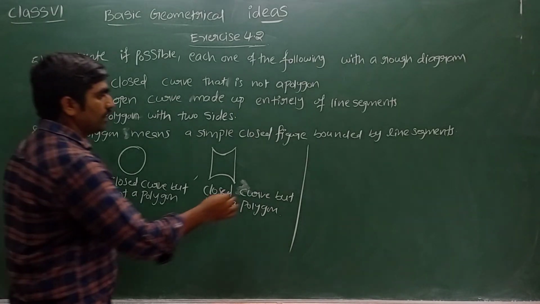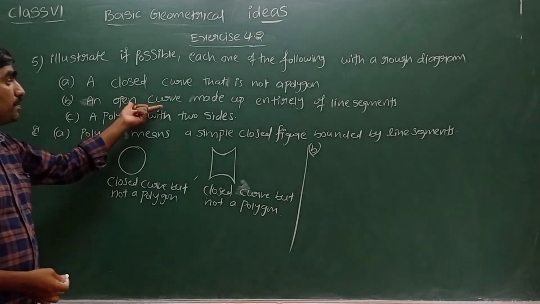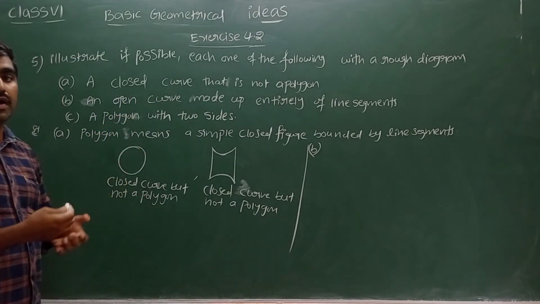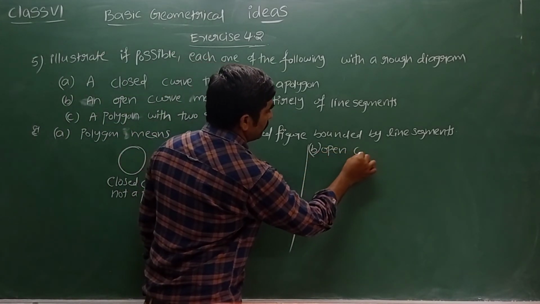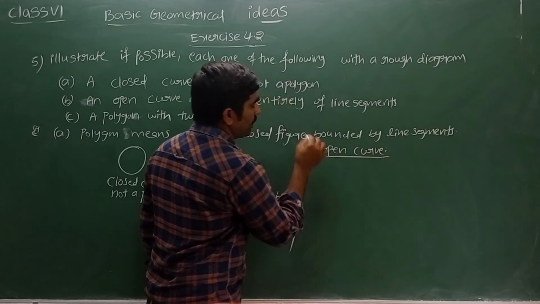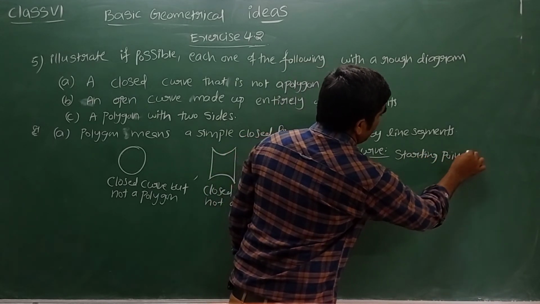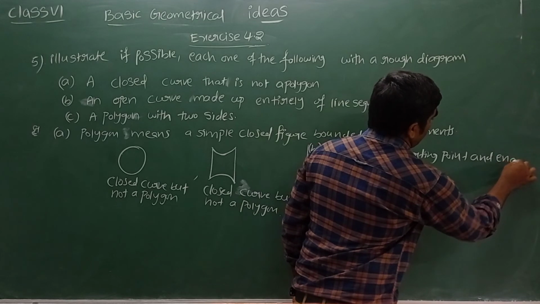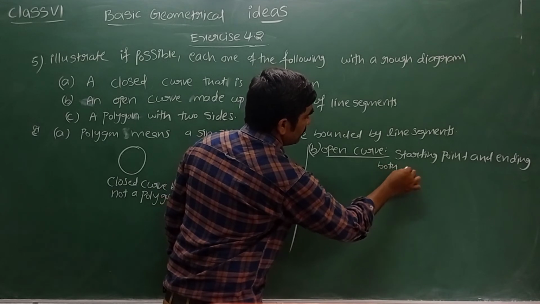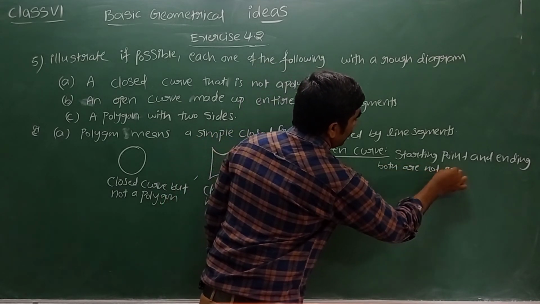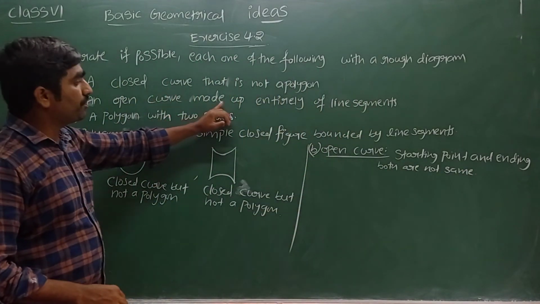What is meant by an open curve? The starting point and ending point are both different, not the same. We need to draw an open curve made up of entirely line segments.